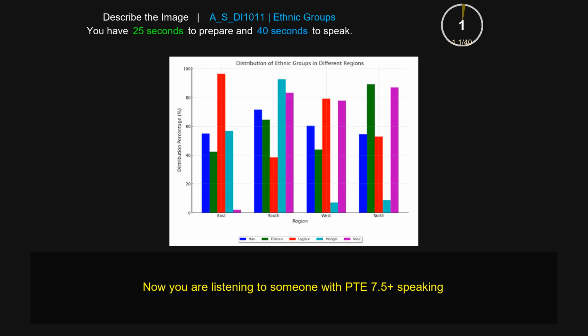The image provided is a multiple bar graph that provides information about distribution of ethnic groups in different regions. From the picture, we can see that Han is highlighted in blue, Tibetan green, and Uyghur in red. While the x-axis talks about different regions like east, west, south, and north, the y-axis talks about distribution percentage, that is 0